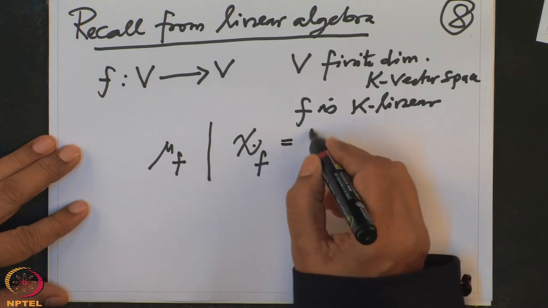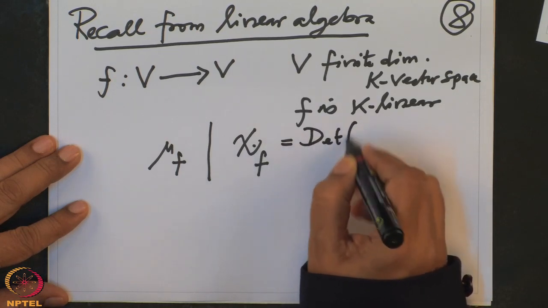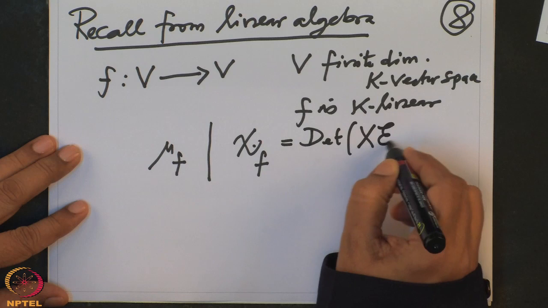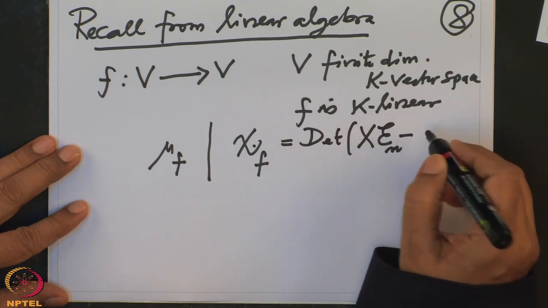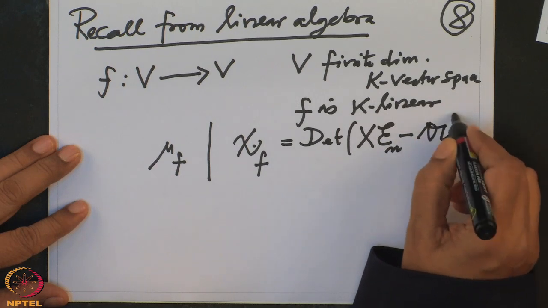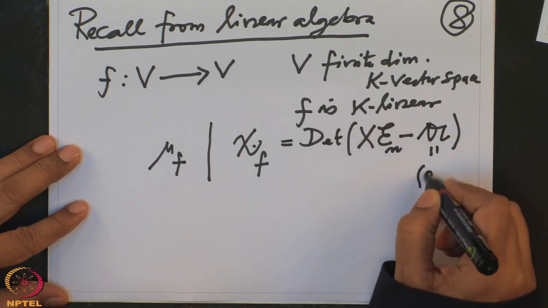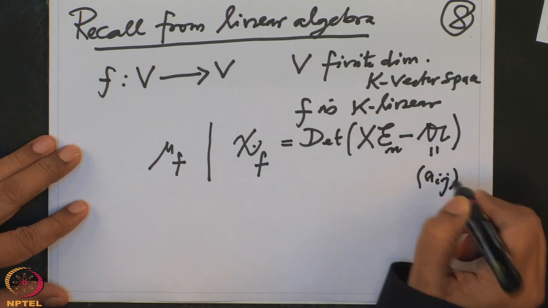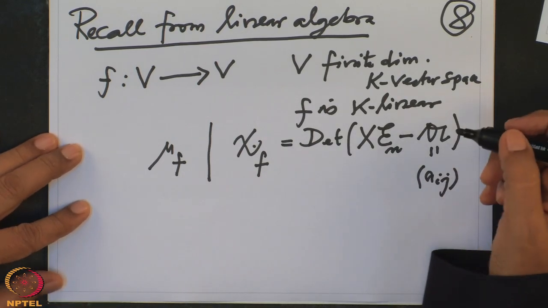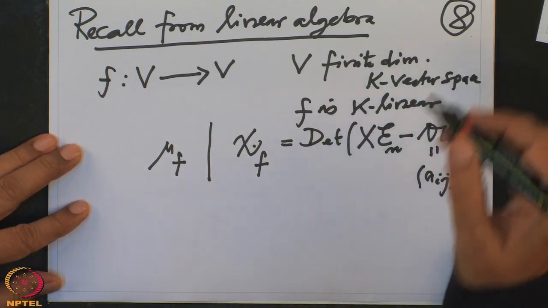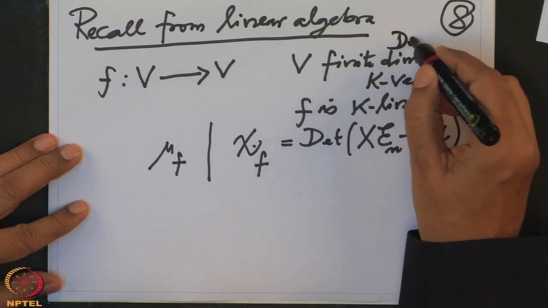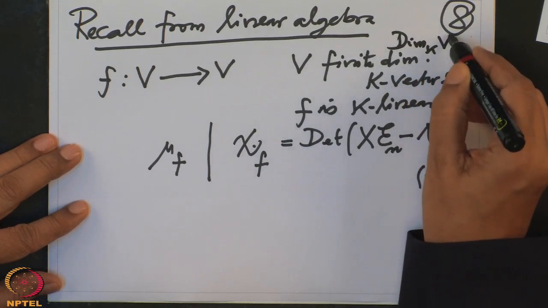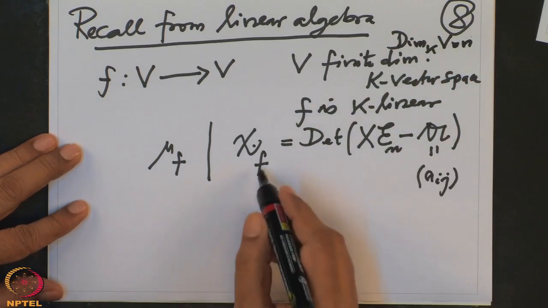This is the determinant of X times the n cross n identity matrix, minus the matrix A, which we got by choosing an arbitrary basis. The dimension of V is n. Now this is a monic polynomial.